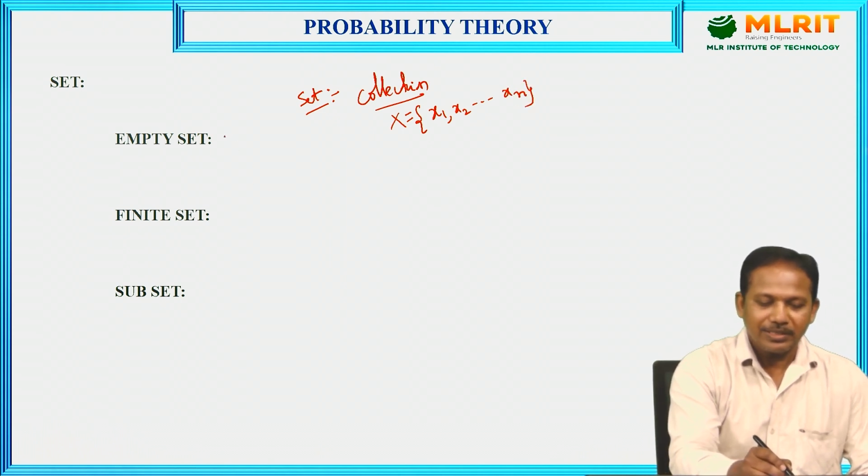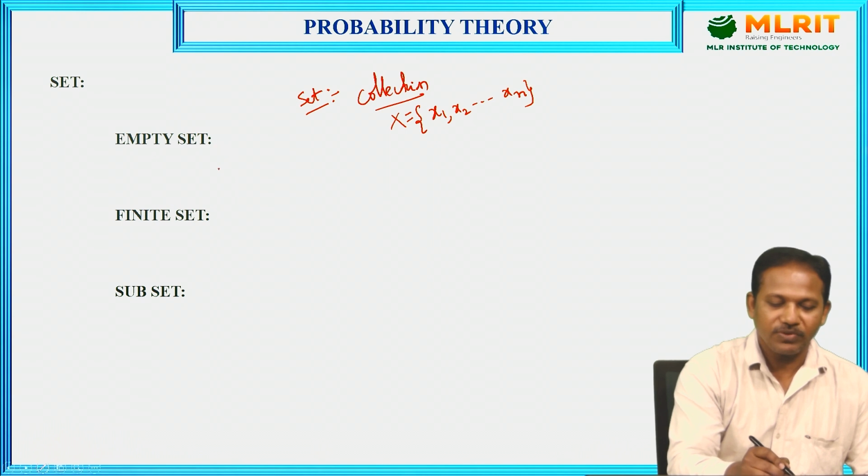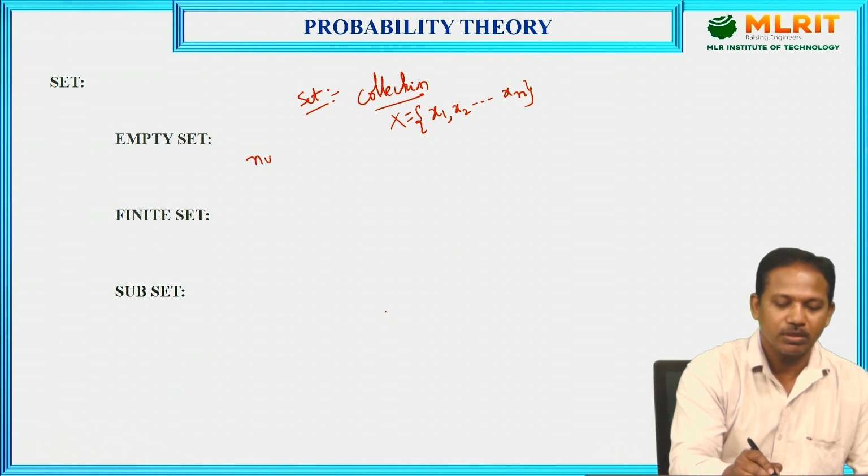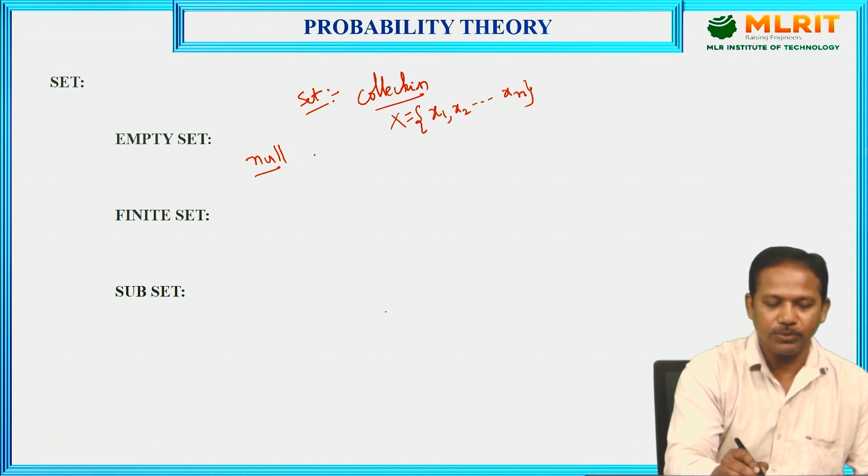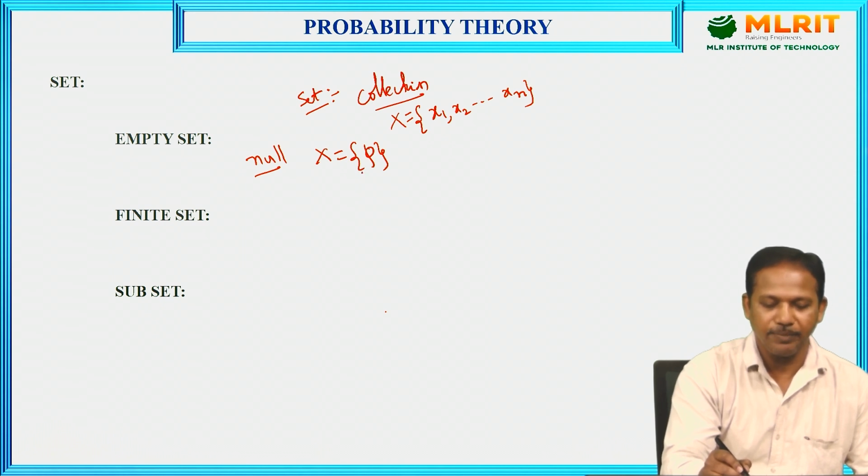So here there are different types of sets. First one is the empty set. Empty set means if the set has null values, it is called an empty set, or there is no value. Generally it is represented by x equal to phi. Phi means there is no element or null element.